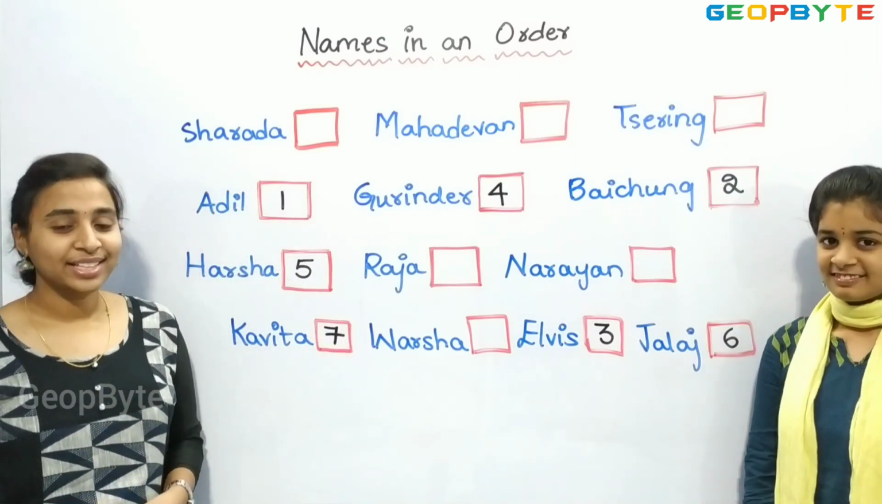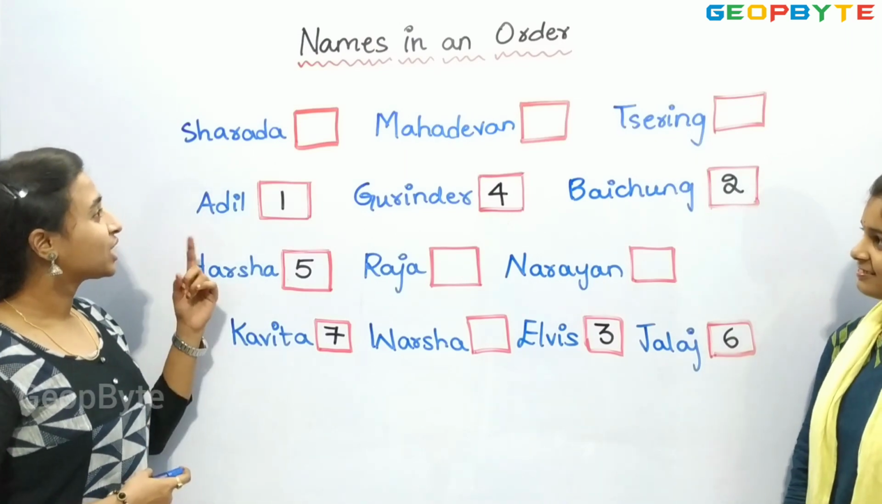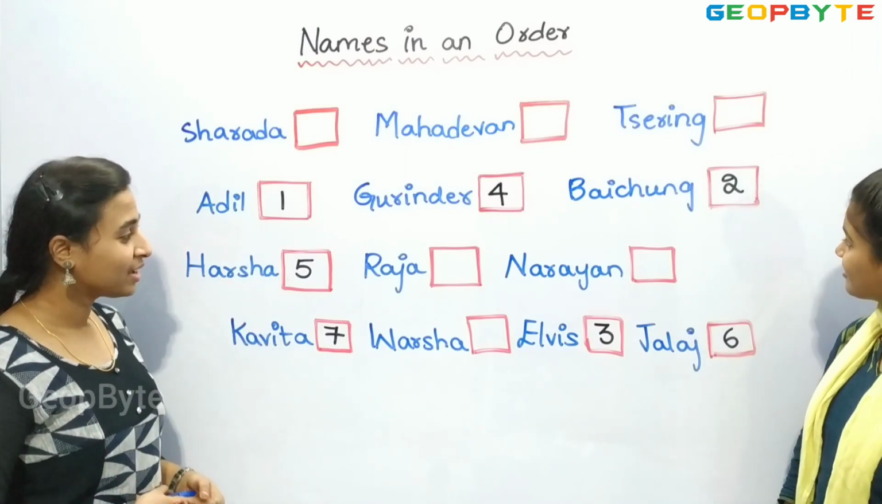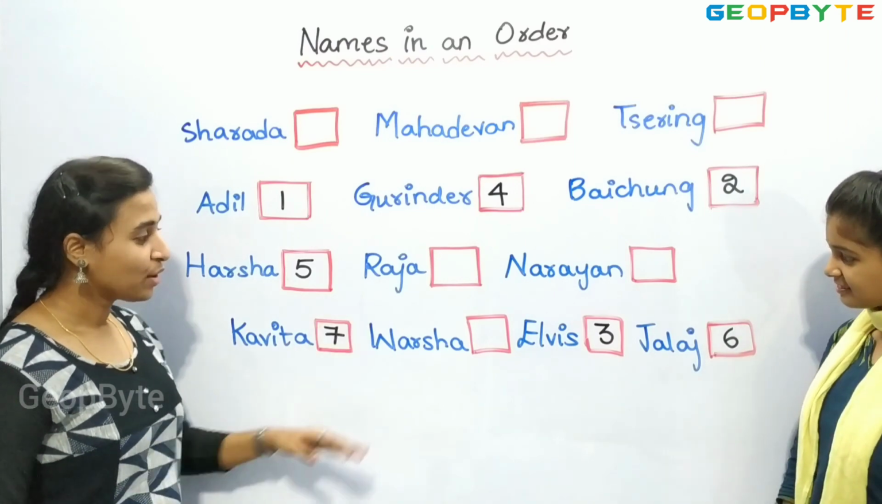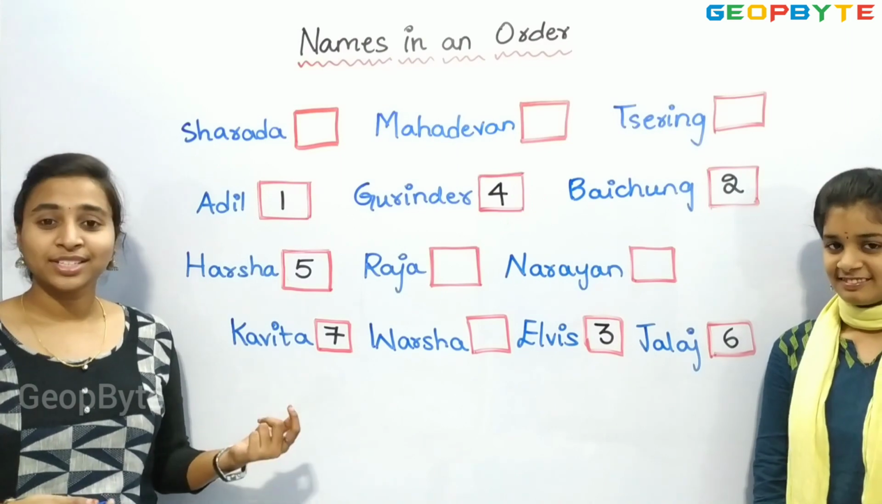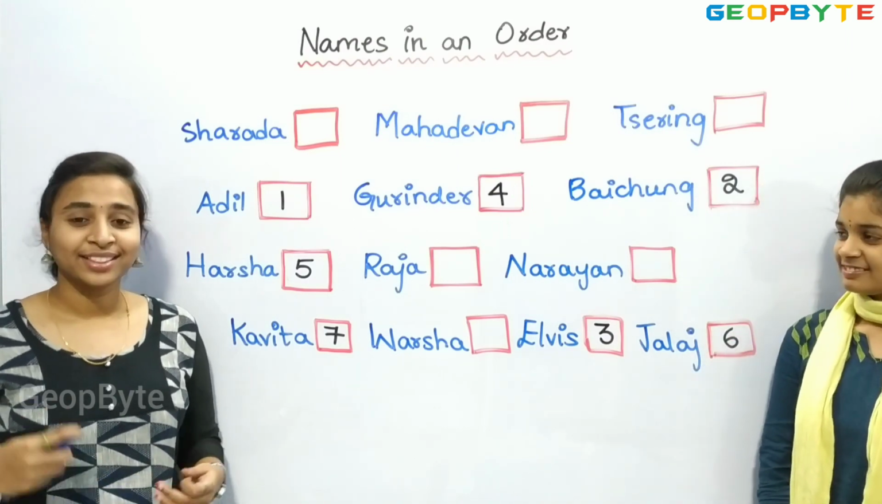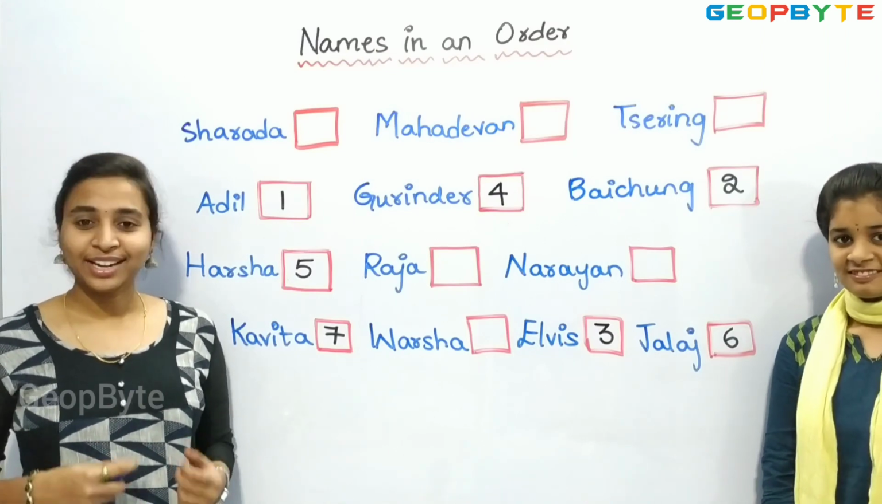Now, let us see the name starting with the letter L. Sharada, Mahadevan, Sering, Raja, Narayan, Varsha. Children, see, we don't have any name starting with the letter L. Now, let us see the name starting with the letter M.